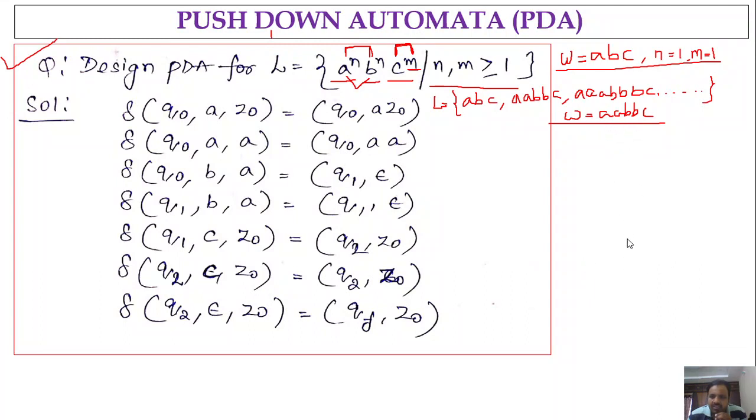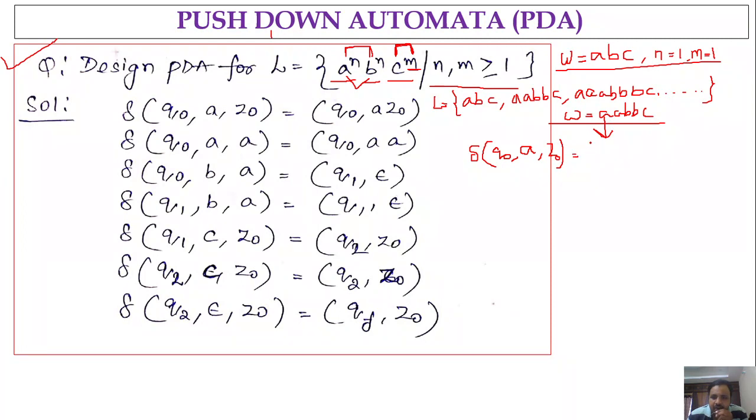Okay, what is the first input symbol that I am having? Small a, right? So initially, if you consider the combination, it will be delta of, I am considering the initial state as Q naught, comma, the first input is A. So always the first input symbol must be A only. And the stack content, if you observe, is initially Z naught, right? So delta of Q naught comma A comma Z naught.